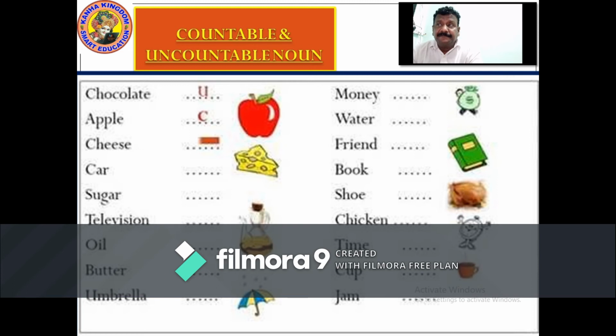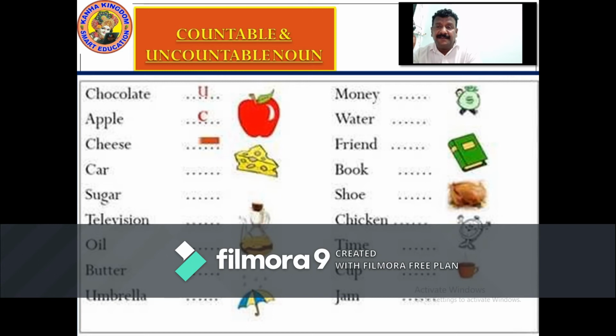Water, uncountable noun. Whereas in some places where you use the words a lot of water, it sometimes varies and comes in countable also. About water I am talking. Friend, countable. Book, countable. Shoe, countable. Chicken, uncountable noun. Time, uncountable noun. Cup, countable. Jam, uncountable noun.